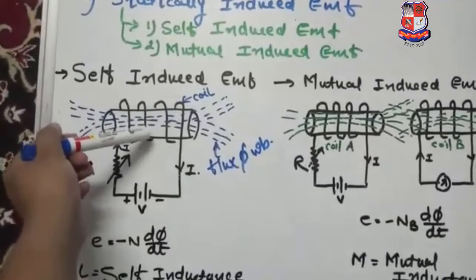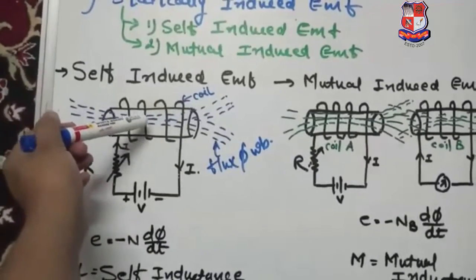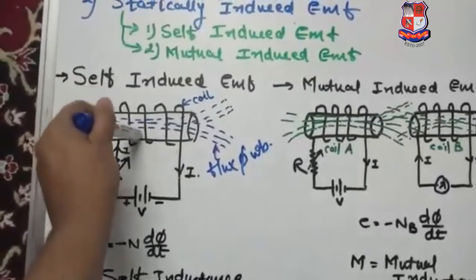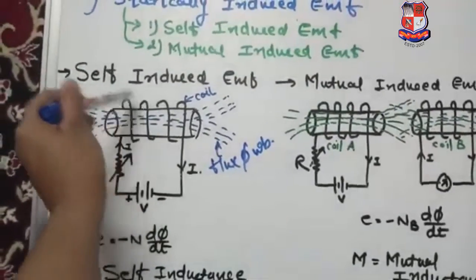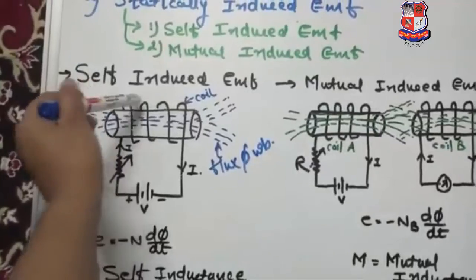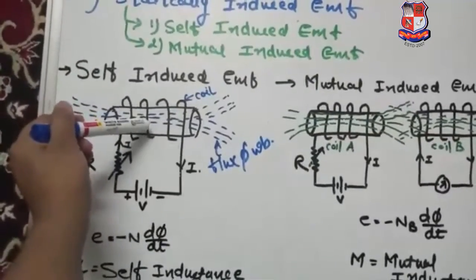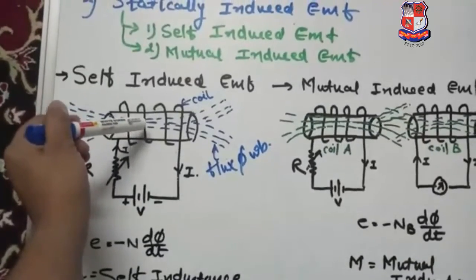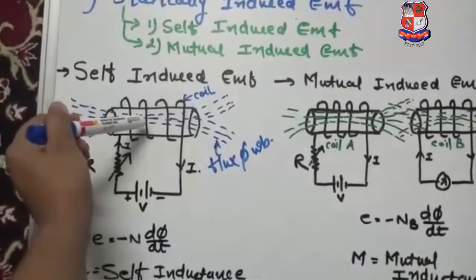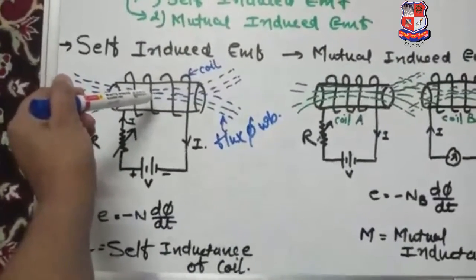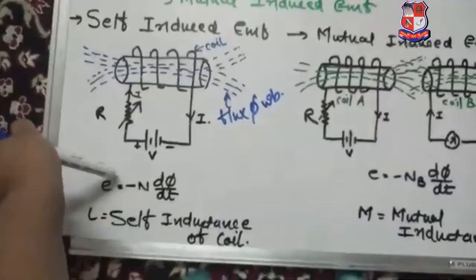So the flux linkage with the coil changes, and due to that change in flux linkage, EMF is induced in this coil. That EMF is called a self-induced EMF. When EMF is induced in a coil by changing its own flux, that EMF is called a self-induced EMF, and the magnitude of self-induced EMF is given by Faraday's second